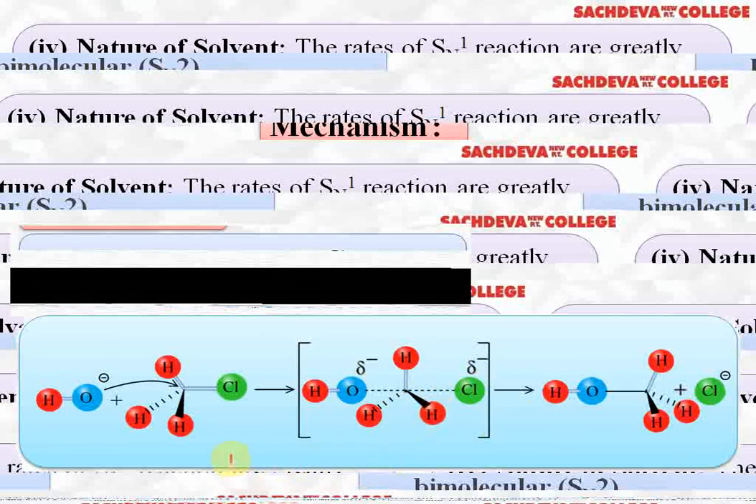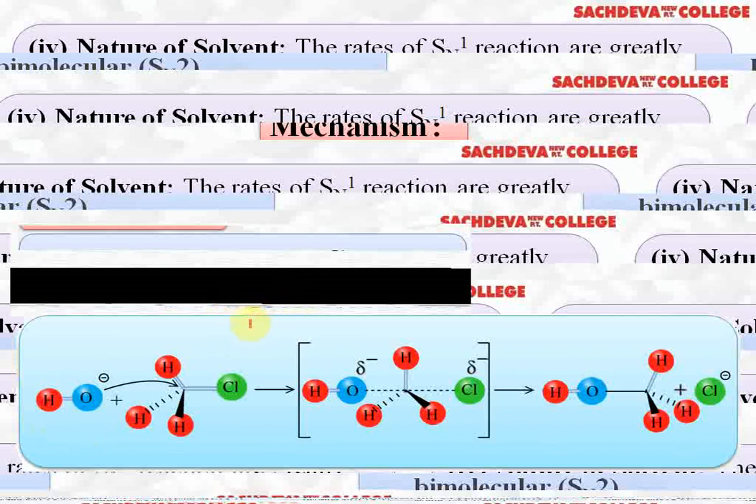Now, the stereochemical aspects of this reaction are very important. First point is why it is called the SN2 mechanism: because the rate of reaction depends upon the concentration of alkyl halide as well as the nucleophile, that is OH ion. That's why it is called the SN2 mechanism.